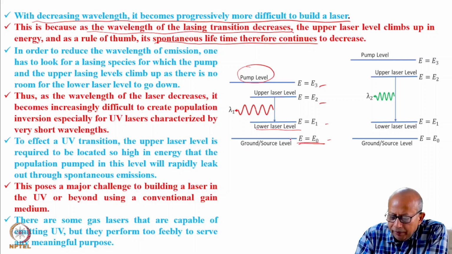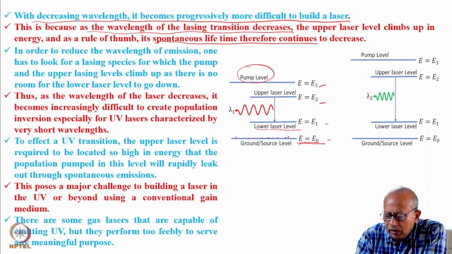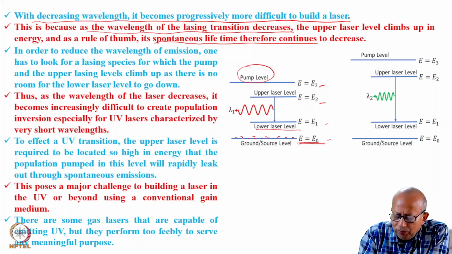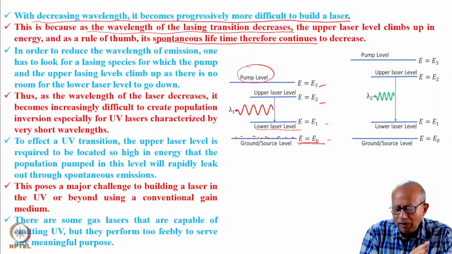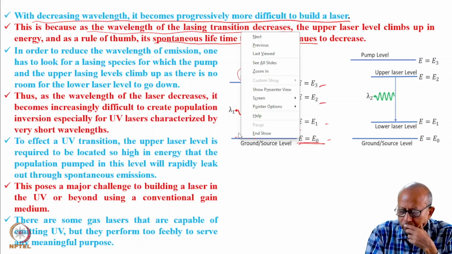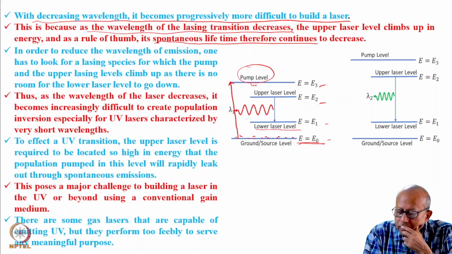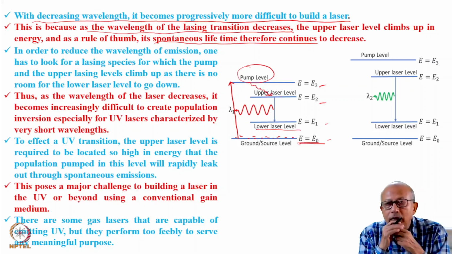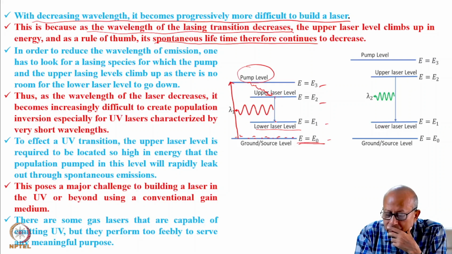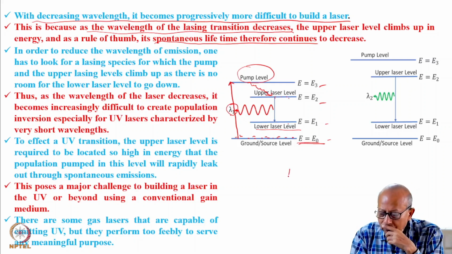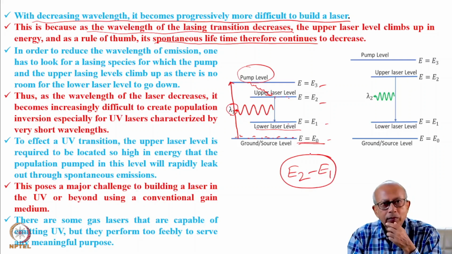Now, in the beginning, all the population is residing in the ground level. Other levels are empty. So you pump, say, atoms or molecules from here to the pump level, and from here it quickly relaxes to the upper level. And this is the lasing transition, which gives you the wavelength lambda 1. So if you have to reduce lambda 1, you will have to increase this gap, that means you have to increase E2 minus E1. Then only the transition will give you a shorter wavelength.